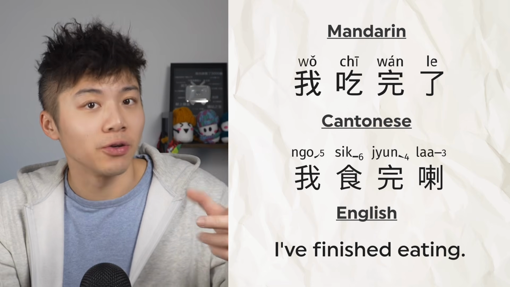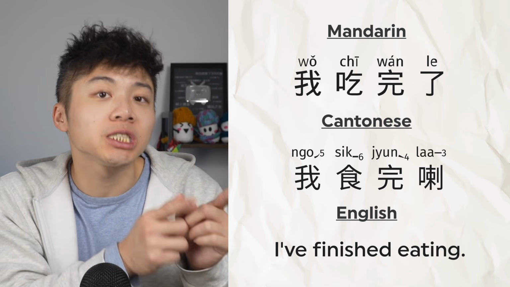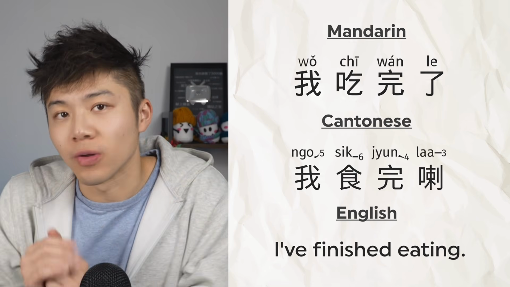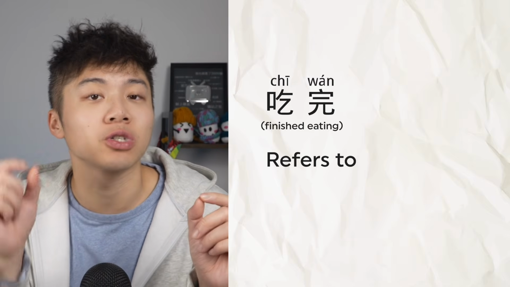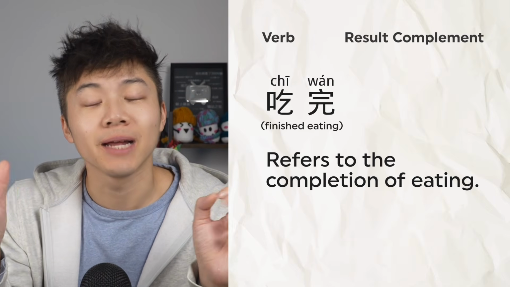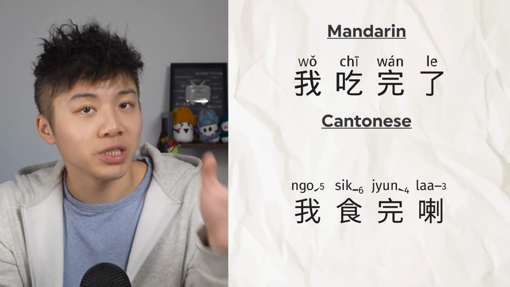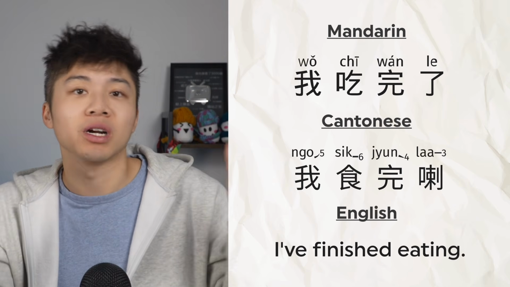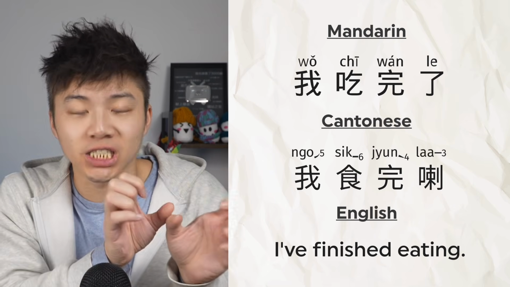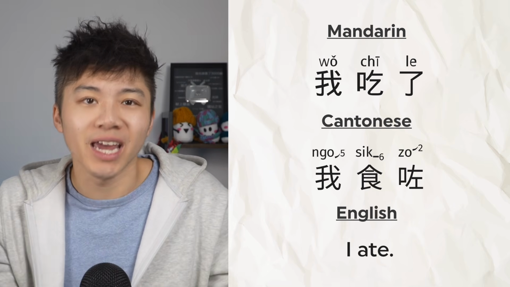吃完, 食完 is a verb phrase formed by 吃 and 完, or 食 and 完. And this emphasizes the action of eating is completed, making the sentence more specific and accurate when you want to express that you're done with the action. So the key difference here is that 吃完 refers to the completion of eating. It adds the result complement to the verb. So when you say 我吃完了, 我食完了, you're saying "I have finished eating," with a clear focus on the result of the action. Without that word, you simply say "I ate," which doesn't clearly imply that the eating is finished, okay?